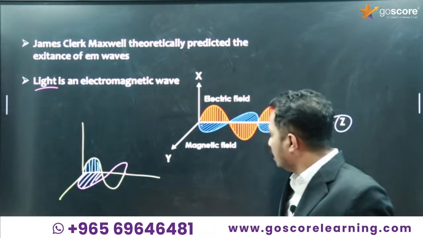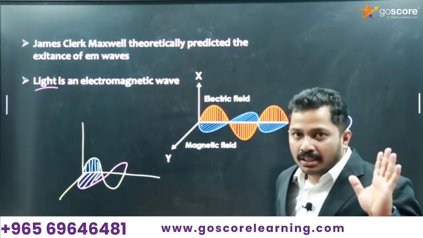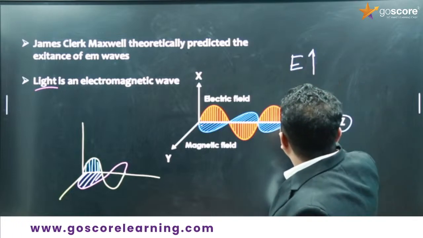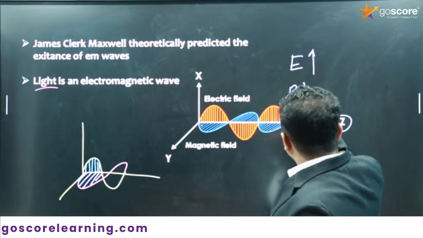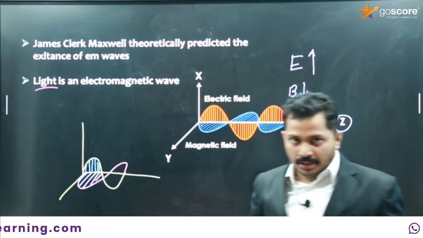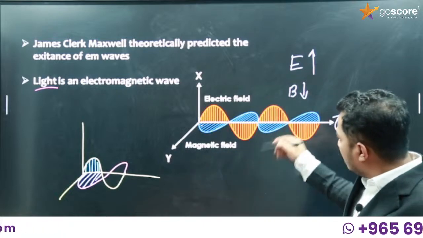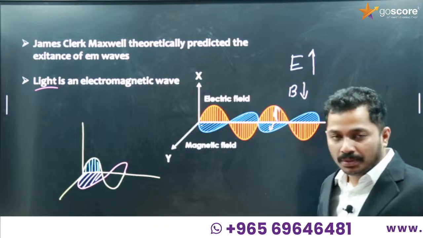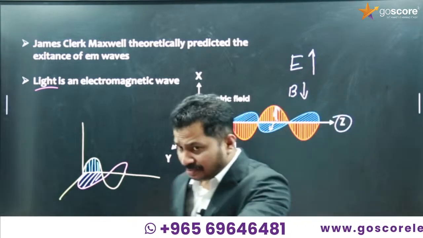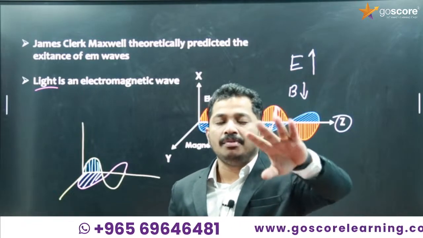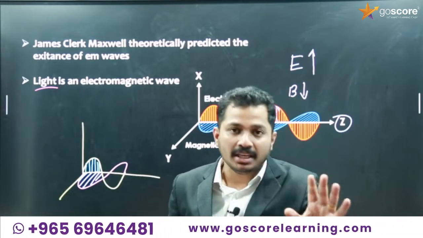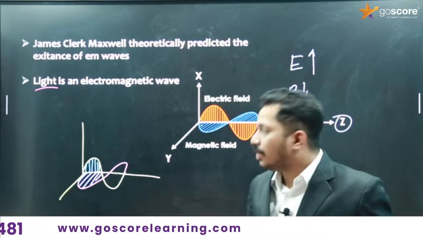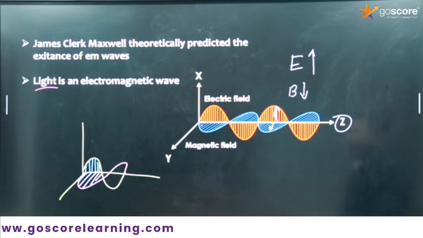And one more point, in every situation, the magnitude of the electric field will be more and that of the magnetic field will be very less, even though in this representation the amplitude for each wave is given as equal. It is not like that. It's just for a representation. In actual, the electric field magnitude will be very, very high and that of the magnetic field will be very, very less. Why so? I'll give an explanation for that, not now, after a while.